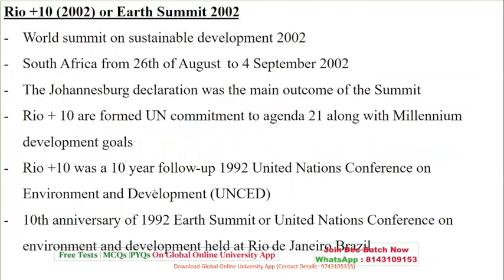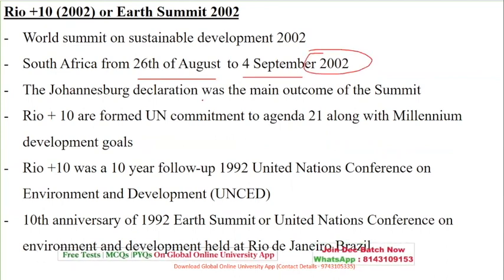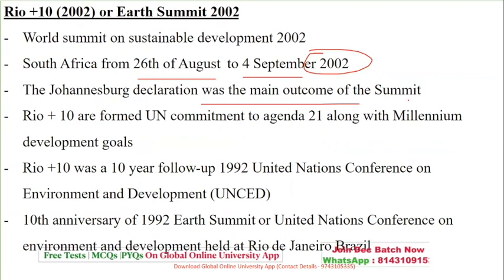Now, we had two follow-up summits, Rio plus 10 and Rio plus 20. The first was in the year 2002: the World Summit on Sustainable Development, from 26th August to 4th September 2002. The Johannesburg Declaration was one of the main outcomes of the summit.